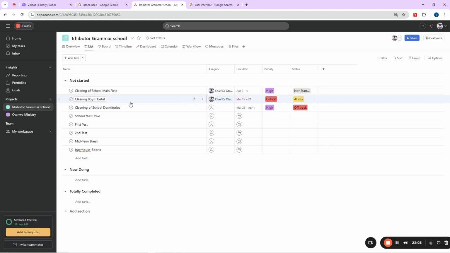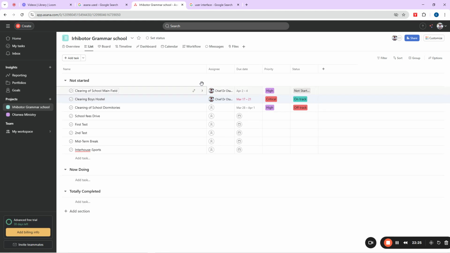Then this one must have started because it has been there before now, so it is already on track, because our data has actually shown that we started this on the 17th of March, right? Then this one is cleaning of school dormitories, right? This one and this one look alike, right? But we know boys are always the thing now. I don't know. Wait, please wait.